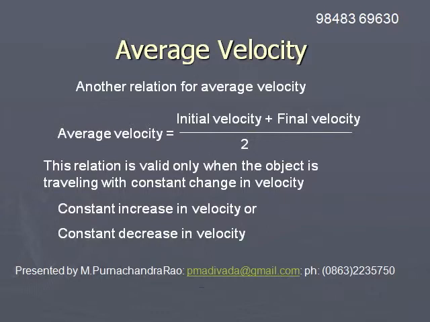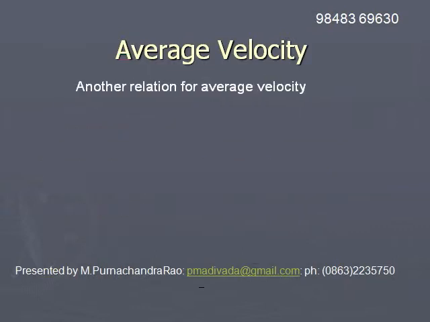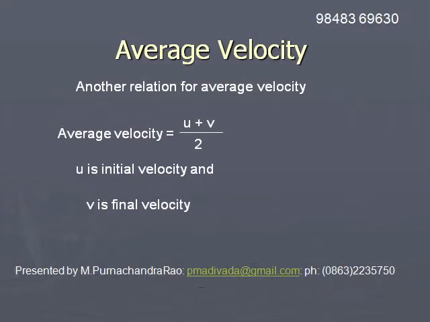Whenever there is a gradual change in velocity, then we measure the average velocity with the relation initial velocity plus final velocity divided by 2. Mathematically, V average is equal to U plus V divided by 2. This is the relation for average velocity.